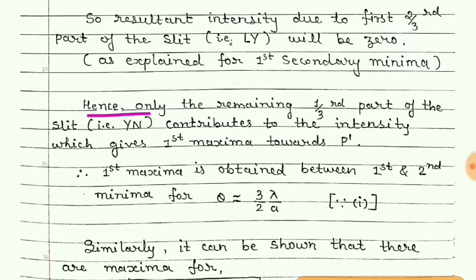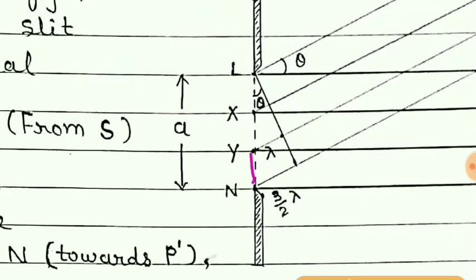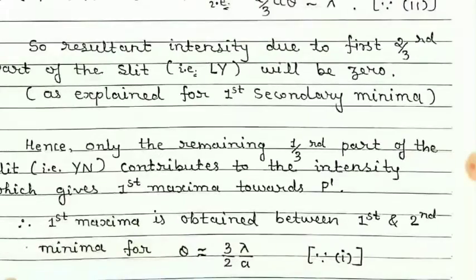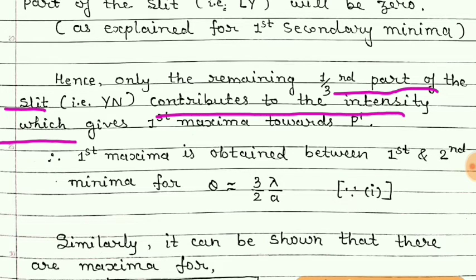Hence only the remaining one-third part, that is this part, remaining one-third. So that remaining one-third part of the slit will contribute to the intensity, which will give us first maxima towards P dash.